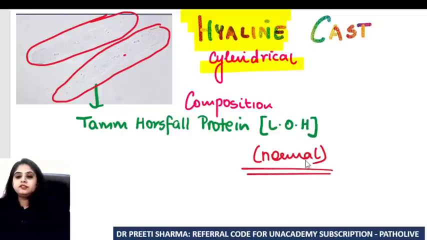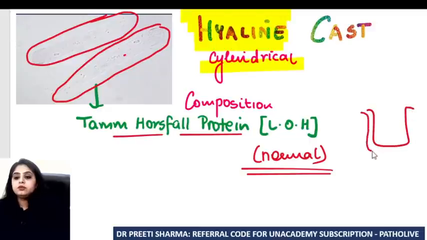So how is it seen? Why is a normal person also showing these findings in the urine? Because a normal person produces a protein called Tamm-Horsfall protein. Which part of the kidney produces this Tamm-Horsfall protein? It is produced by the loop of Henle. The loop of Henle produces this Tamm-Horsfall protein. It takes that cylindrical structure shape, and it comes out like this transparent cylinder. So this transparent cylindrical structure is known as a hyaline cast.